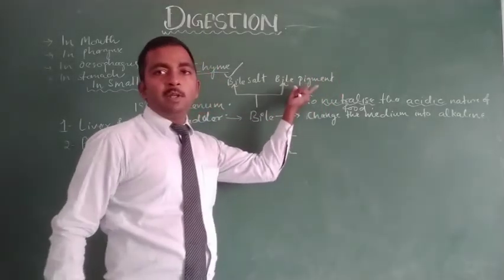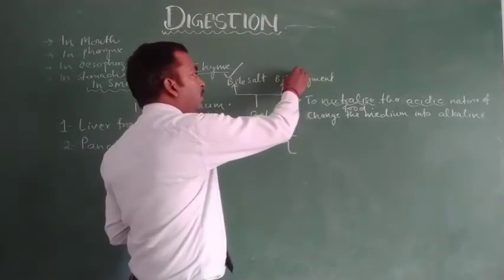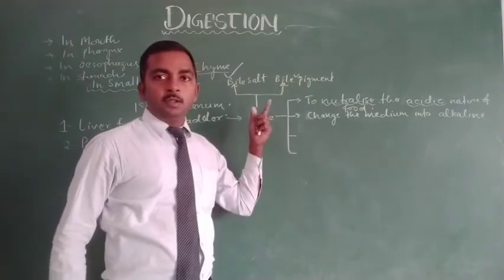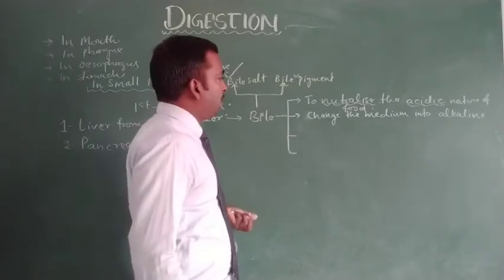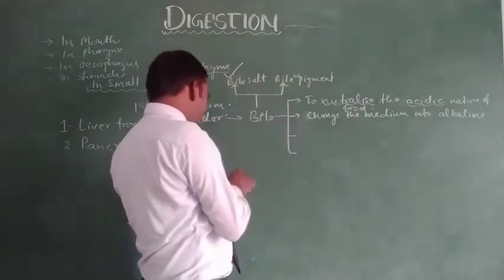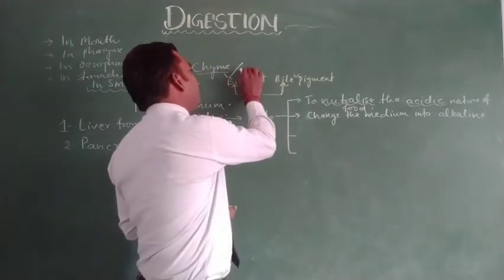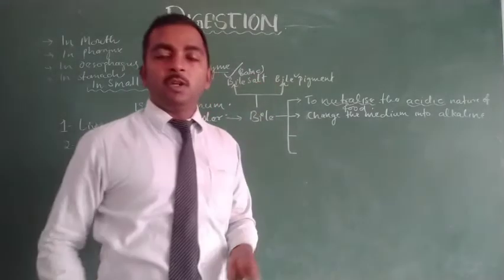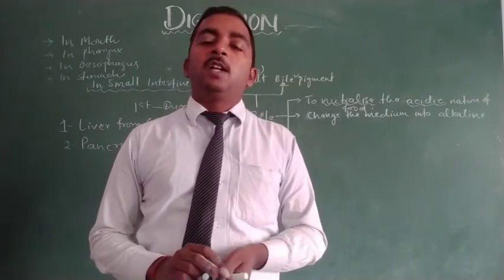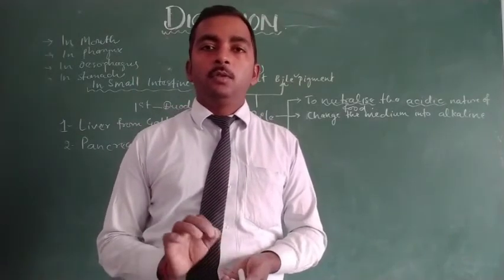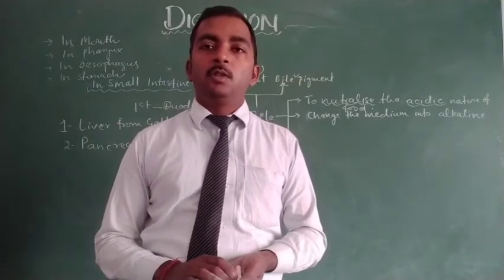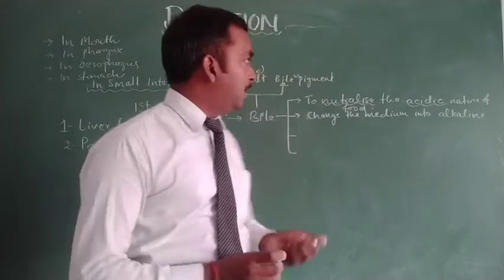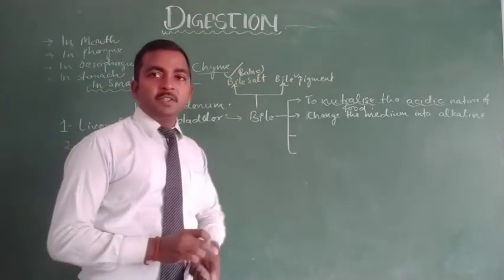So there is no role of bile pigment in digestion. Bile pigment is only a waste product, while bile salt has an important role in digestion. Bile salt is basic in nature. As you have studied in chemistry, salts are divided into three categories: neutral salt, basic salt and acidic salt. So bile salt is basic in nature.